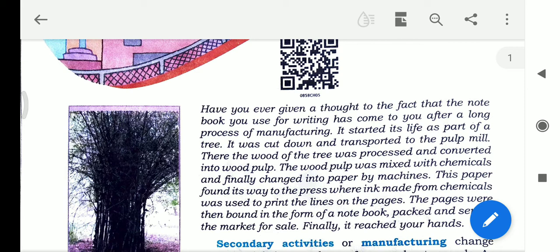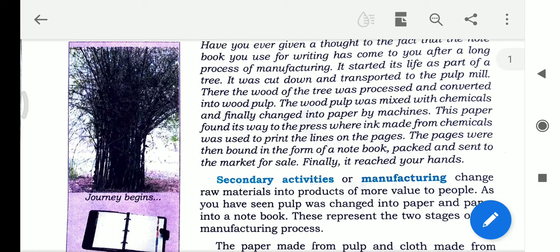The wood pulp was mixed with chemicals and finally changed into paper by machines. This paper found its way to the press where ink made from chemicals was used to print the lines on the pages. The pages were then bound in the form of a notebook, packed and sent to the market for sale. Finally, it reached your hands.